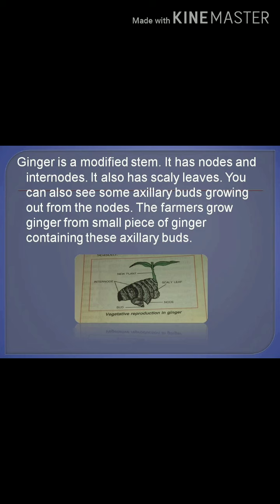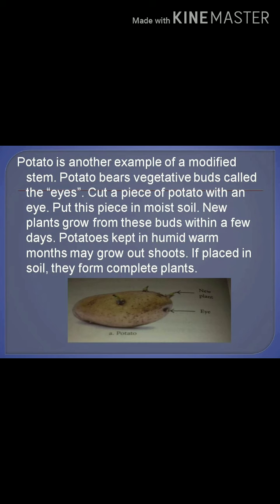Even potato is one example of a modified stem. Potato bears vegetative buds called eyes. Cut a piece of potato with an eye. Put this piece in moist soil. New plants grow from these buds within a few days. Potatoes kept in humid, warm months may grow out shoots. If placed in soil, they form complete plants.